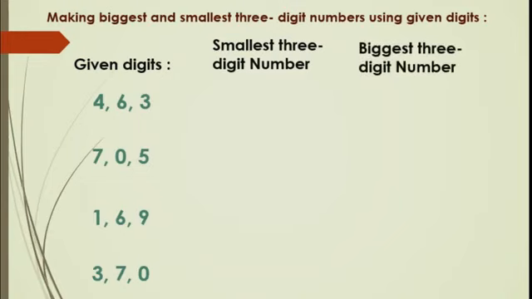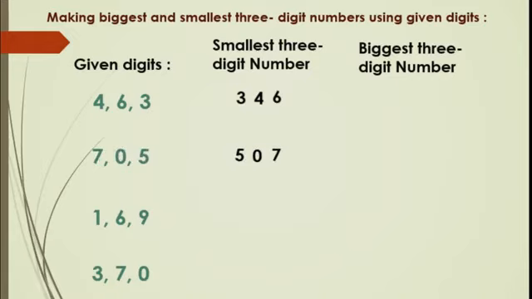See here, 4 is there, 6 is there, 3 is there. When we are going to make the smallest 3-digit number, we will write the digits in ascending order. Very simple. See, 3, first I will write 3 because it is the smaller one. Then I will choose 4. Then I will choose 6. See how I have written from smaller to larger. That is ascending order. Same here in the